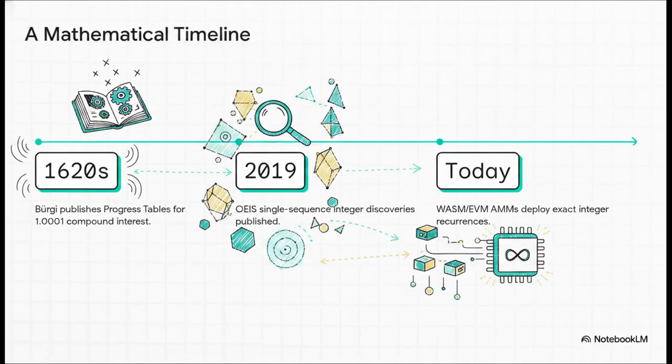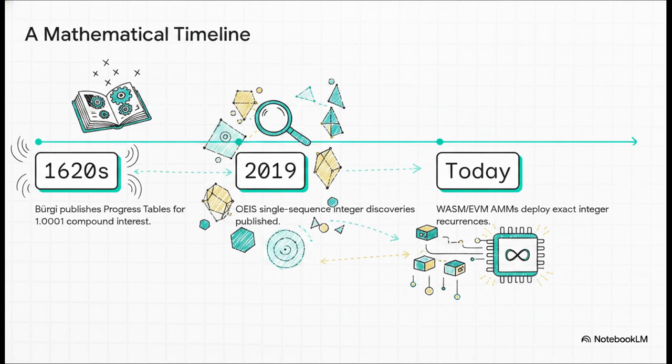To fix this ultra-modern hardware crisis, we actually need to travel back 4 centuries. Believe it or not, the key to fixing modern DeFi ticks was unlocked way back in the 1620s. A mathematician named Jost Bürgi published these progress tables that were designed specifically to calculate compound interest using the exact multiplier of 1.0001. Fast forward a few centuries to 2019, when new single-sequence integer discoveries were published in the Online Encyclopedia of Integer Sequences.